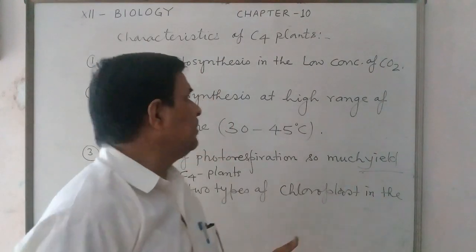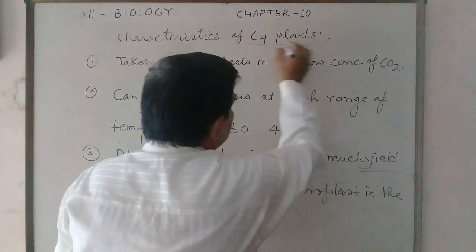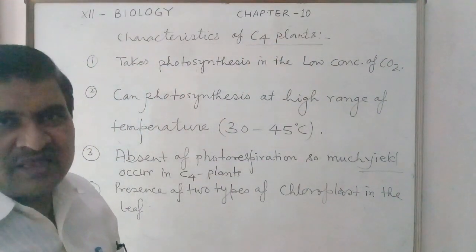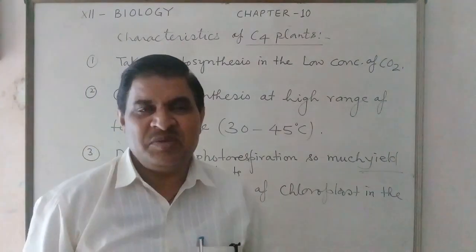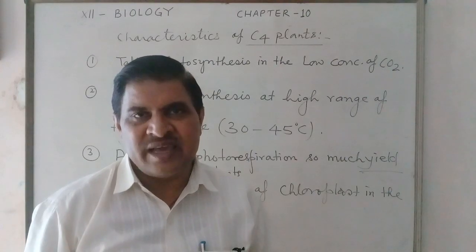So this is a brief discussion about the C4 plant characteristics in the topic C4 cycle or Hatch and Slack cycle. Okay.